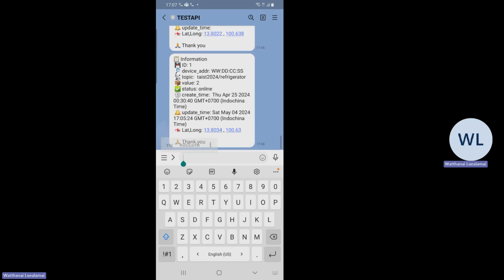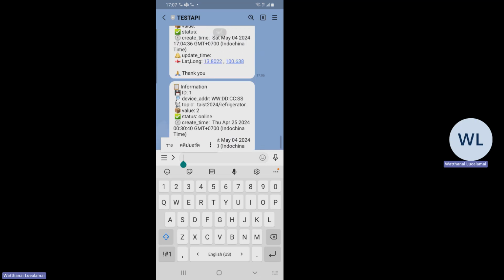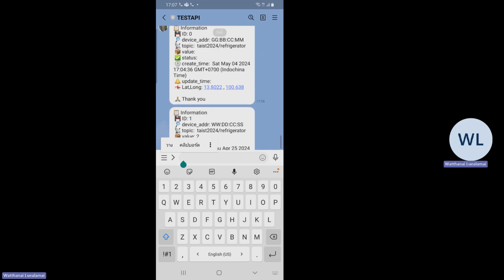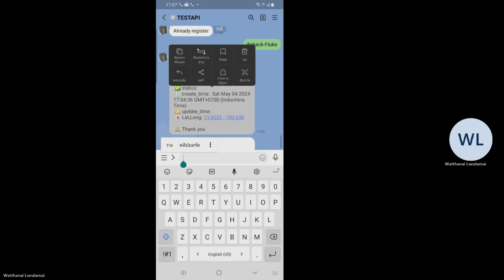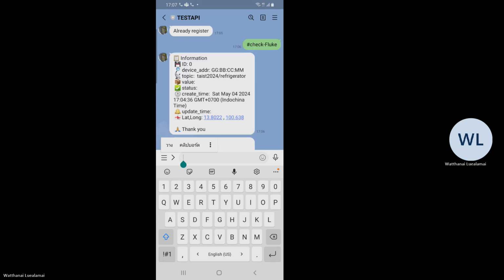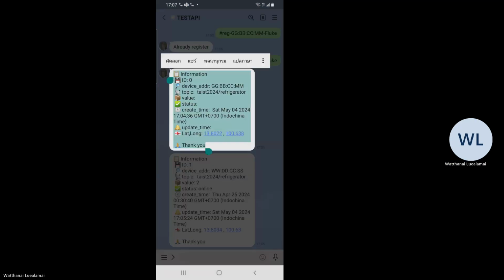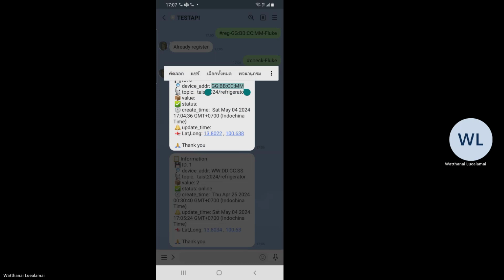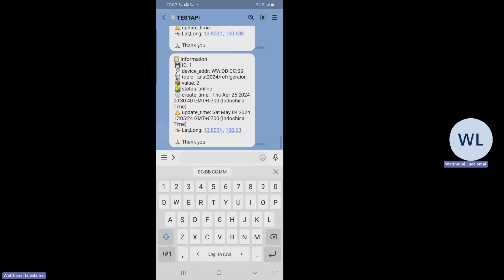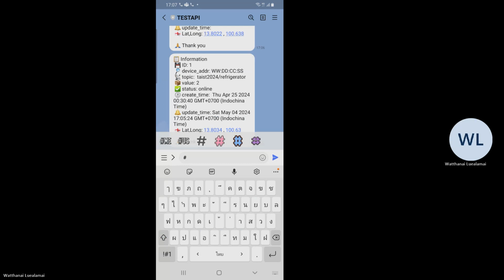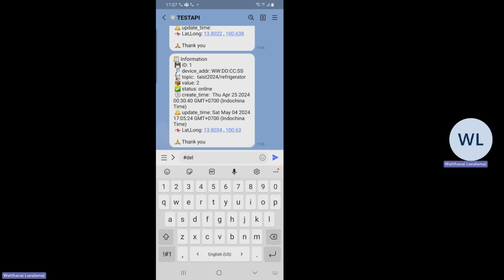By the way, if I don't want to use the device with address GG, you can use the command sharp delete with the MAC address.